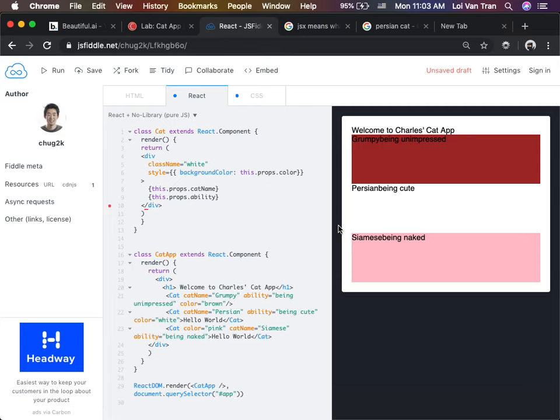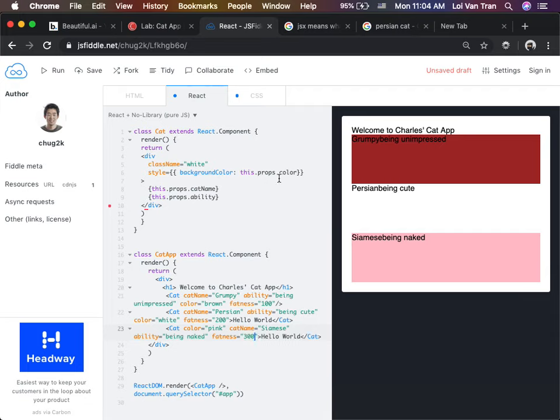Let's just do one more for the hell of it, okay? Let's just say our grumpy cat was our fattest cat. Let's say it's fatness, 100. Then we'll say fatness to our other cats as well. We'll say this one is 200 fatness. And the last cat we're going to say fatness is 300. So what can we do here, guys?